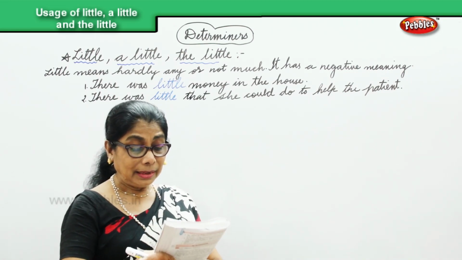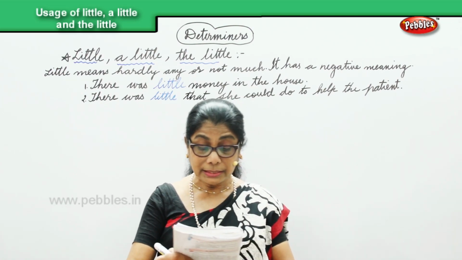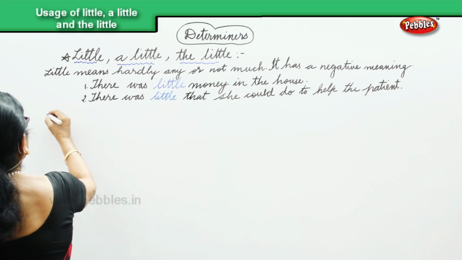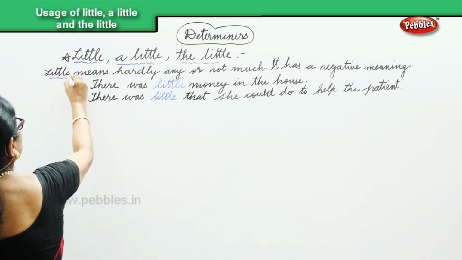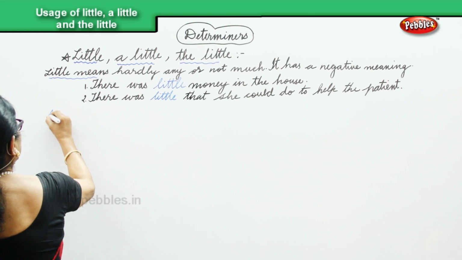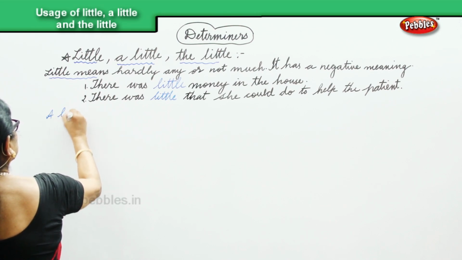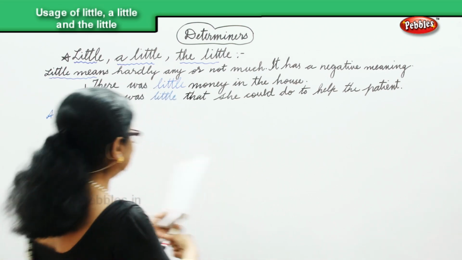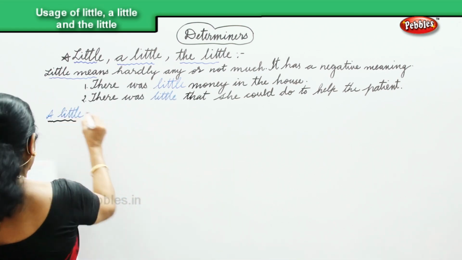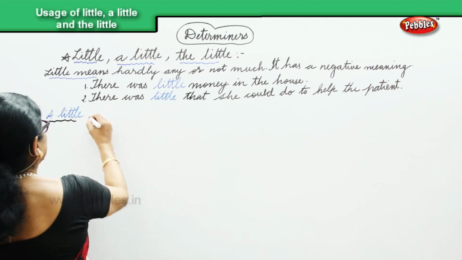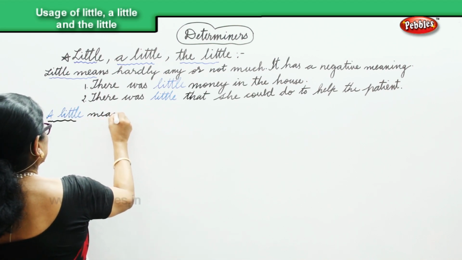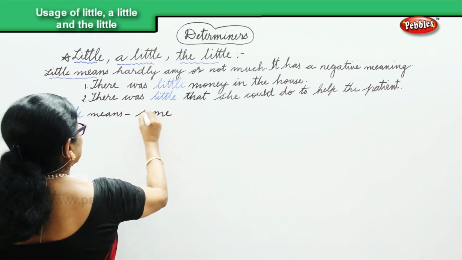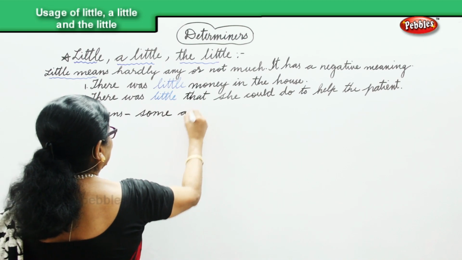Another, a little. Now we are looking at what a little means. A little means some at least.